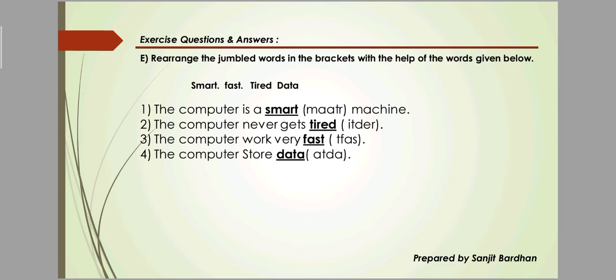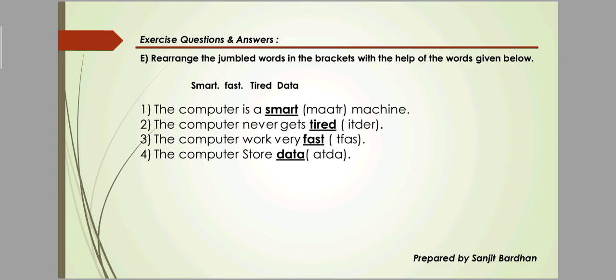Okay, number 2 is: the computer never gets tired. Number 2 is tired. That means the computer never gets tired. Number 3 is: computer works very fast. Number 3 is fast. Number 4 is: computer stores data in it. Okay, we can store pictures, words, etc. But all these things are data.